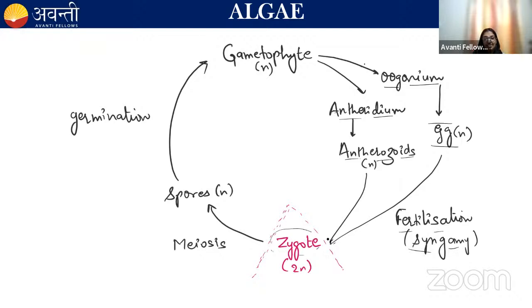Zygote is formed, and this zygote is diploid, right? This zygote undergoes meiosis and haploid spores are formed, and these spores on germination again form the gametophyte. You can see the majority of the portion is haploid, right? So it's a haplontic life cycle.